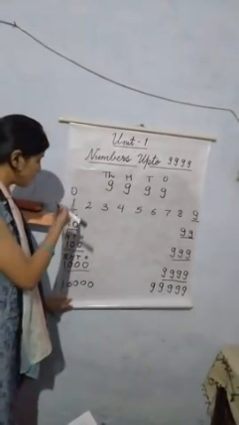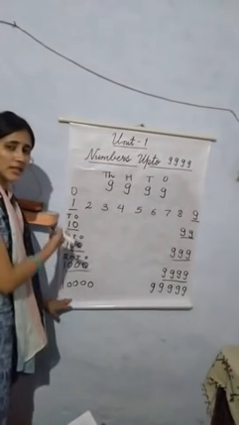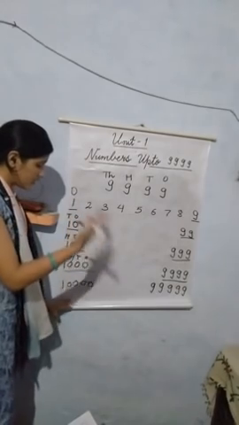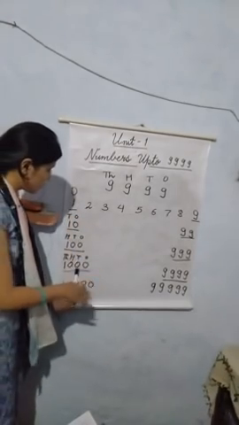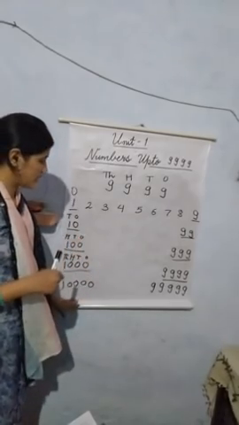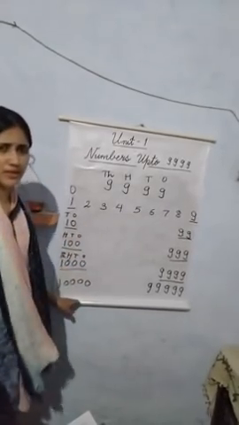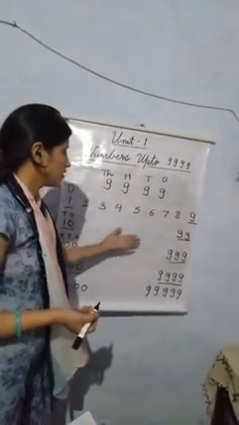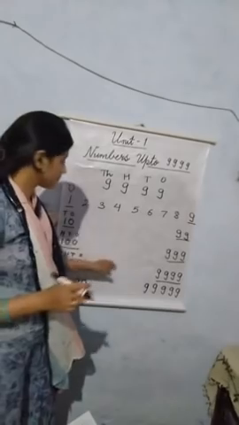What we are doing for finding out the smallest numbers of each digit, for getting the next digit, we are only adding 0 at the ones place. This is a simple trick to find out the smallest and the greatest numbers of each digit.